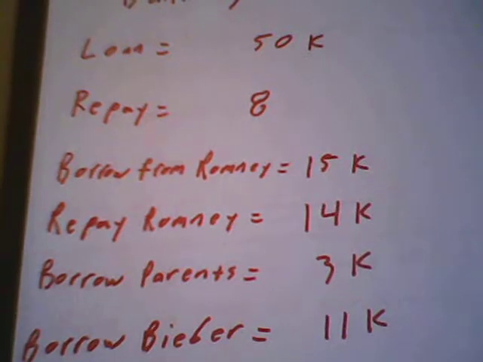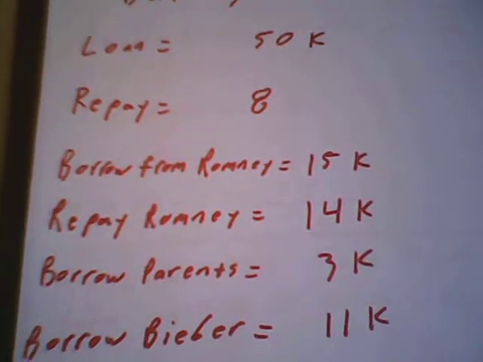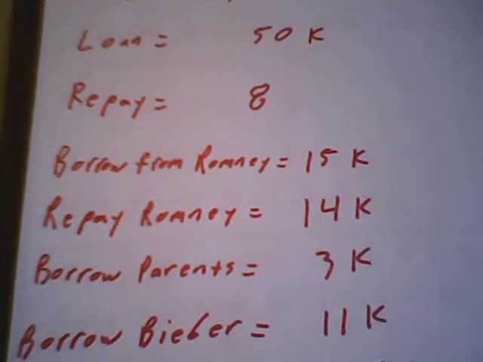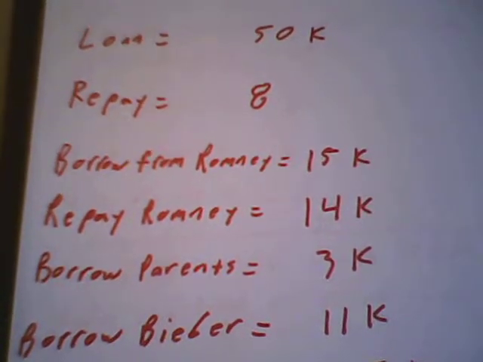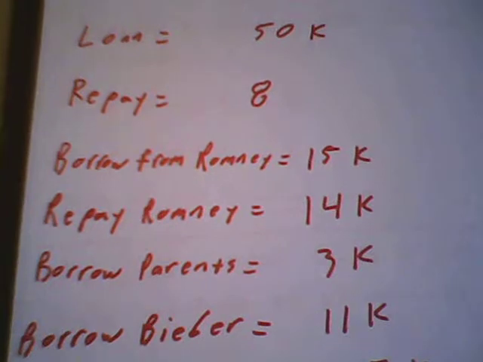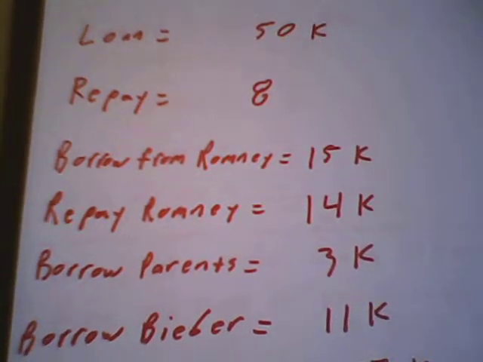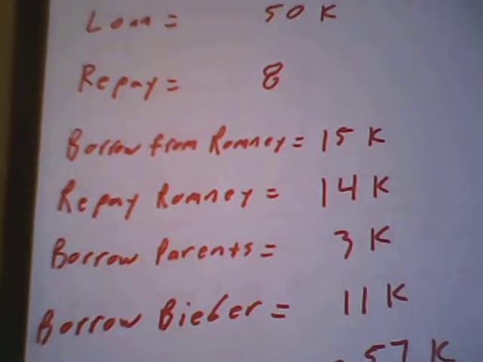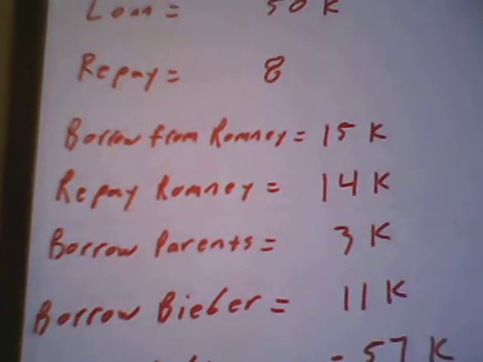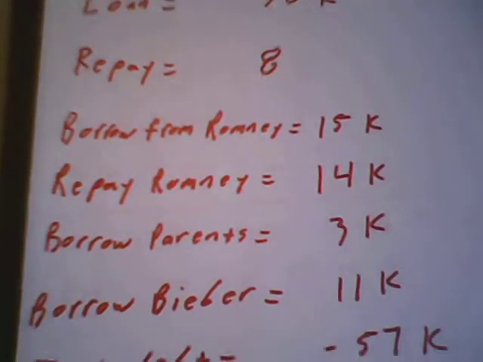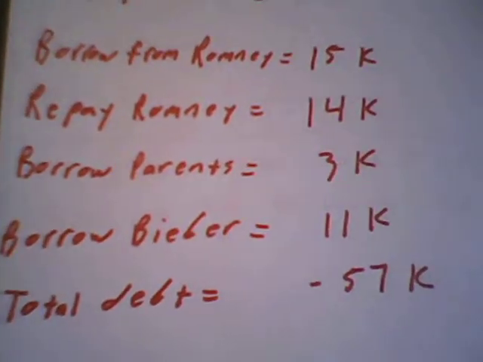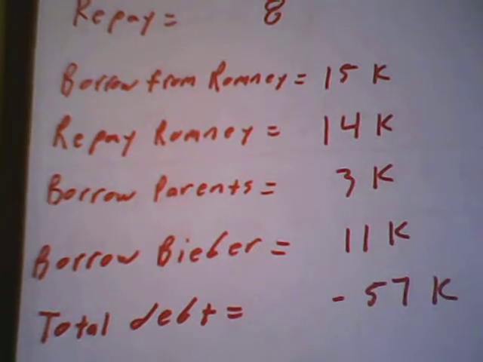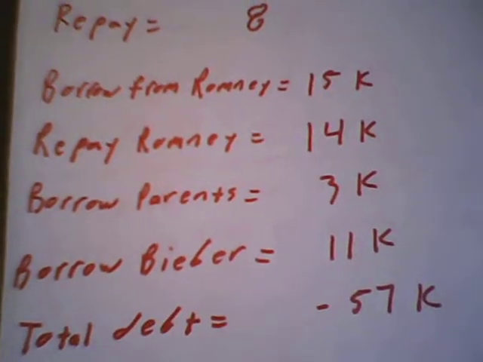Negative 42 plus negative 15 gives us negative 57. And then we repay $14,000 of it, which puts us right back to negative 43. Then we borrow another $3,000 from our parents, which puts us at negative 46. Then we borrow the $11,000 from Justin Bieber, which puts us at a total debt of negative $57,000. You don't want to be negative $57,000, but this is just to illustrate a point.